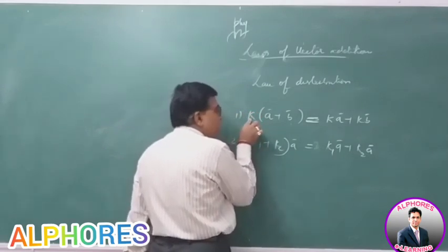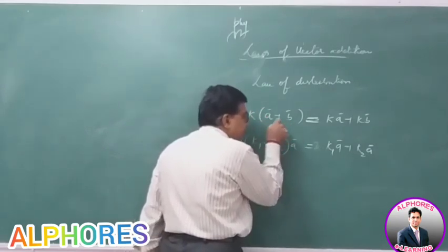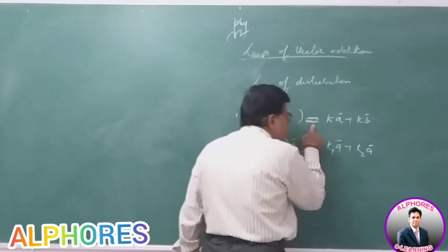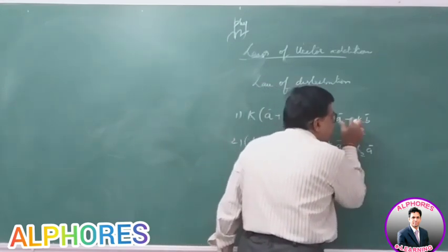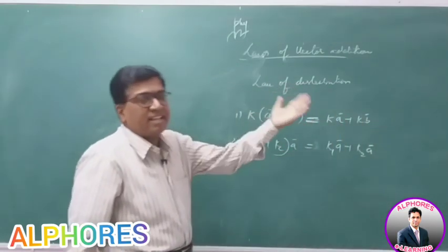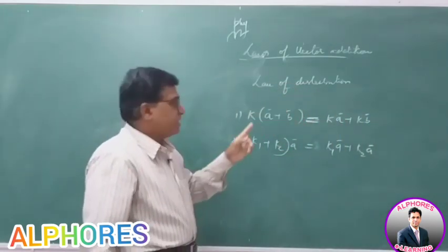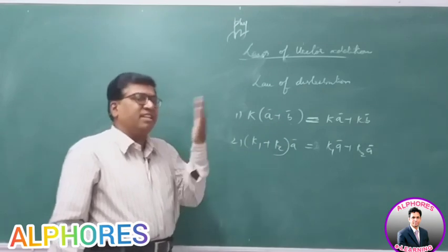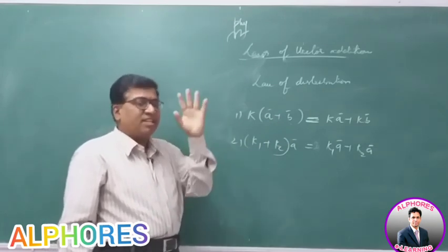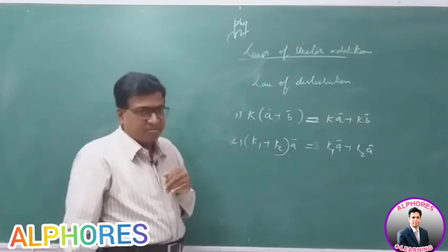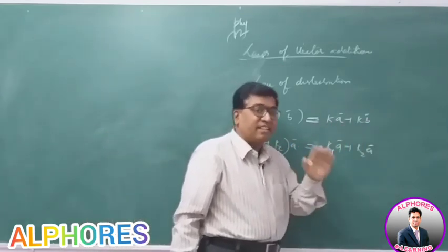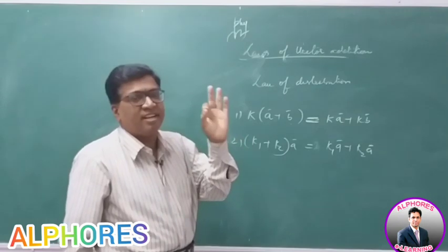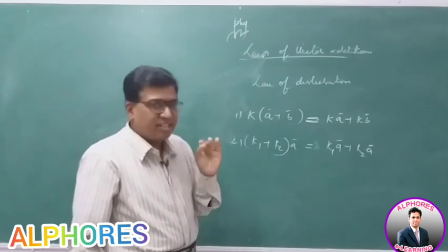A scalar K multiplied to the resultant of A and B is equal to the resultant of the same constant multiplied individually to the vectors, and later the resultant is taken. So first take two vectors A bar, B bar, find the resultant, multiply by K, that is a new vector D bar, suppose. Then multiply K to each vector, then take the resultant, it will be the same. The resultant will be the same.